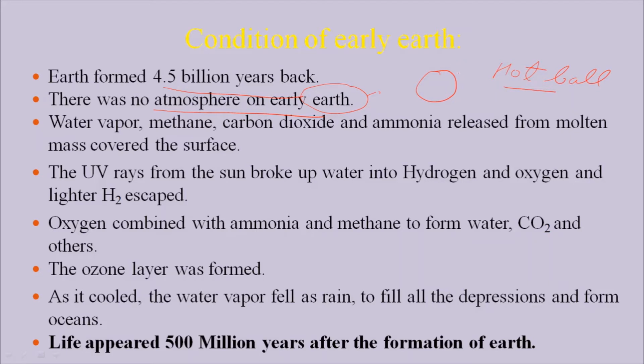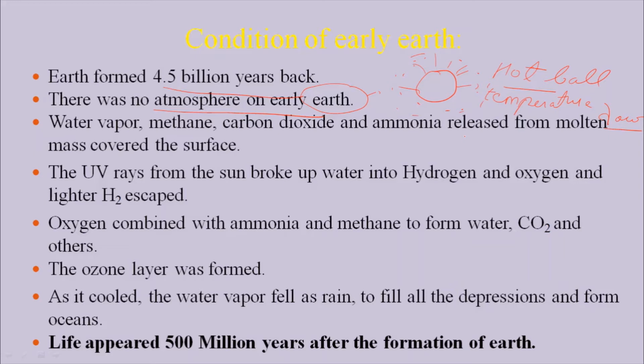When it started losing its temperature, that is, the temperature went down, it started releasing gases. The gases came out and finally surrounded the Earth. So in the initial period the Earth was very hot, and that is why there was no atmosphere. But when the temperature of the Earth reduced, it released gases, and these gases formed a